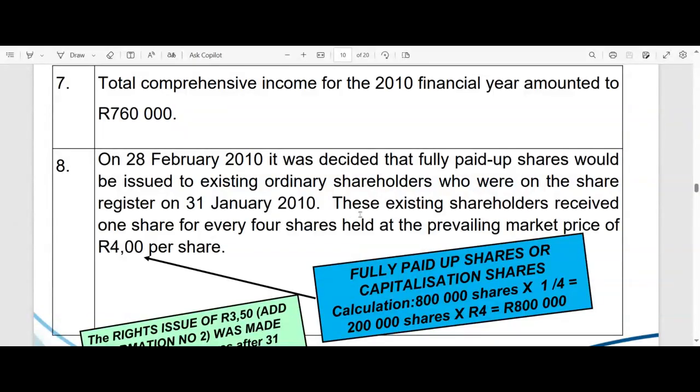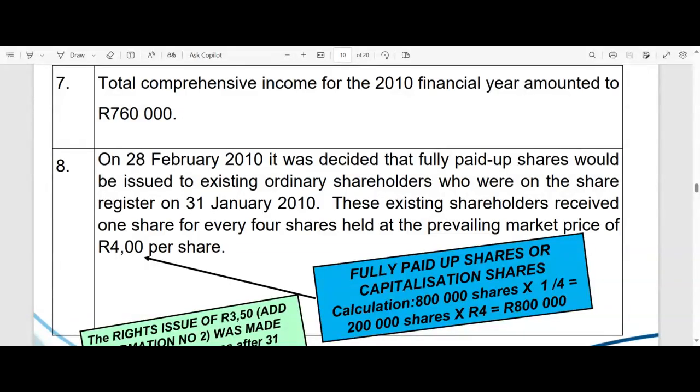And these existing shareholders received 1 share for every 4 shares held at the prevailing market price of 4 rands per share.